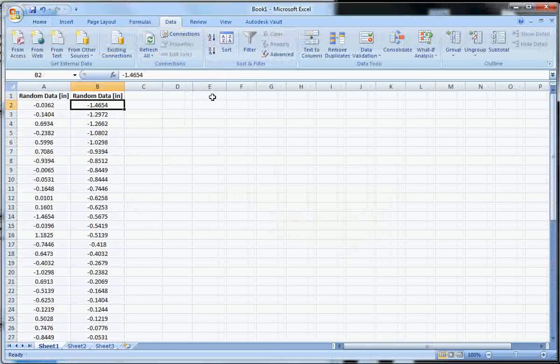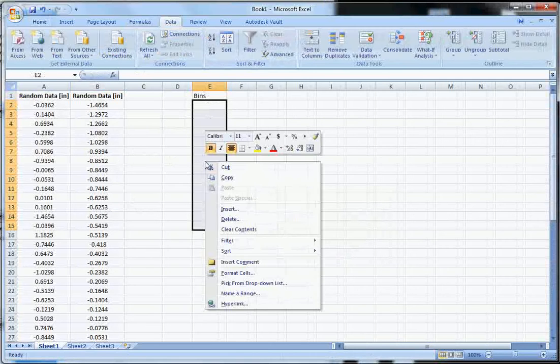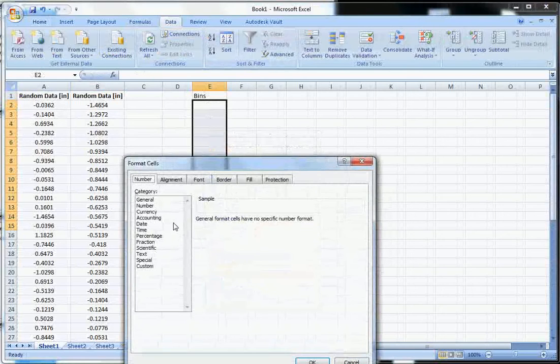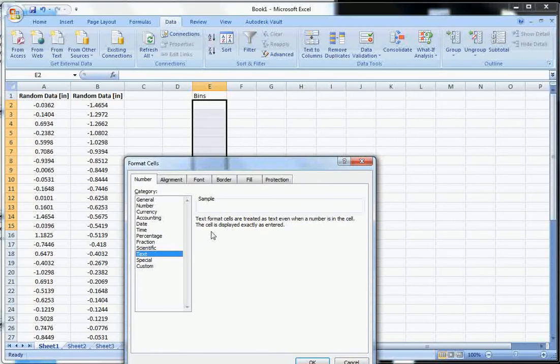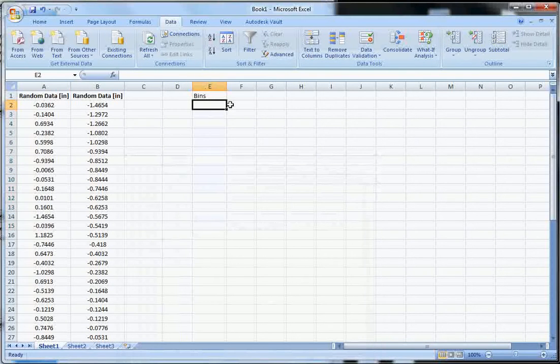So to do this, we're going to make a column over here and just call it bins. That really doesn't matter. You don't really have to do that, but it's just a reminder. And then in order for this to work correctly in Excel, we need to format these cells as text. Otherwise, it's going to try to convert what I want to name the cells into a number. For example, I want to go from negative 1.5, and like I said, let's do bins of 0.5 inches. So if I want to go negative 1.5 to negative 1.0, now that's saved as text. If that had been a number, it would be trying to do math with that.